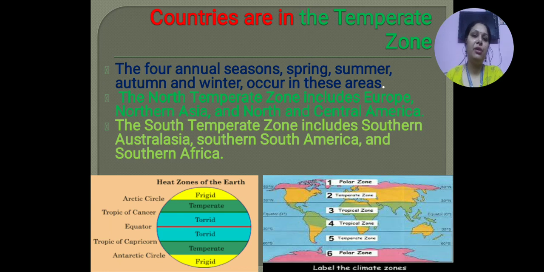The northern temperate zone includes Europe, northern Asia, North and Central America, and the southern temperate zone includes southern Australia, southern South America and southern Africa. So these are the countries in the temperate zone. And one of the most important things is that in the temperate zone all 4 seasons are there in the year: spring, summer, autumn and winter.